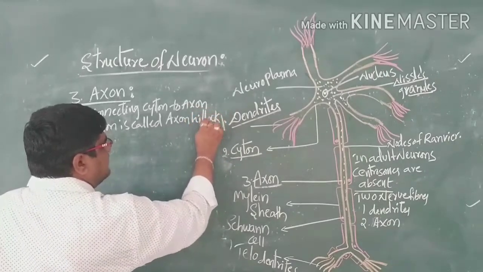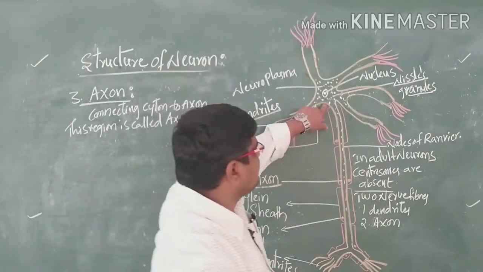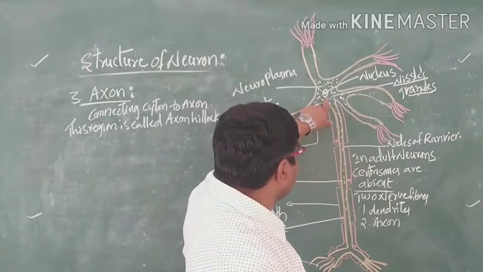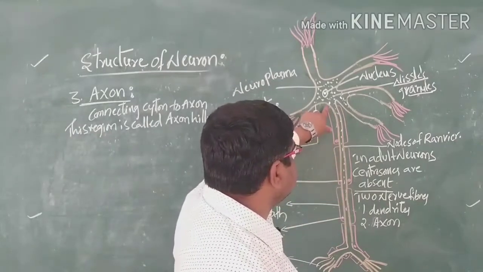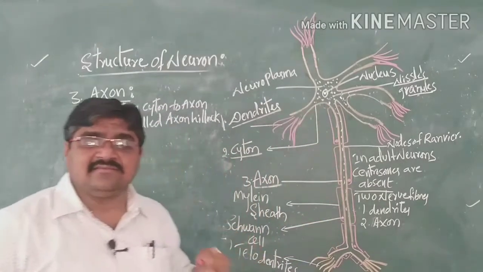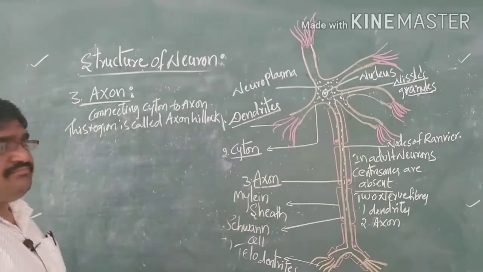So here, what is the axon hillock? It is a region arising from the cyton, and from it arises a long cylindrical shaped structure. That region we can call the axon hillock, where the axon is a long cylindrical shaped structure.